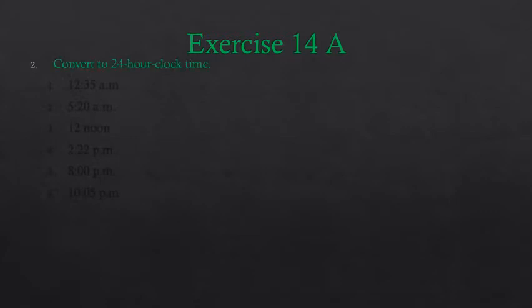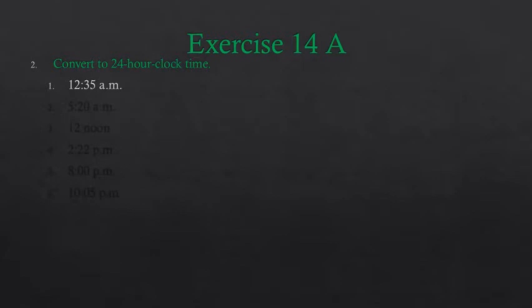Now children, let's do the second question of this exercise, which is convert to 24-hour clock time. So here the time is given in 12-hour clock and we have to change this time to 24-hour clock time. The first one is 12:35 a.m. Children, when we write a.m., it means it is the time before midday or before 12 noon.